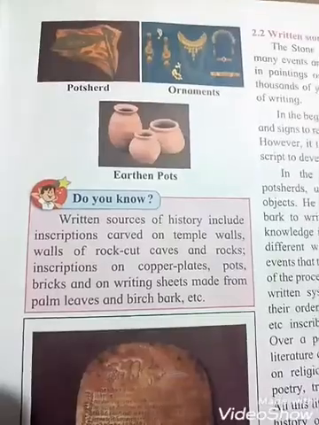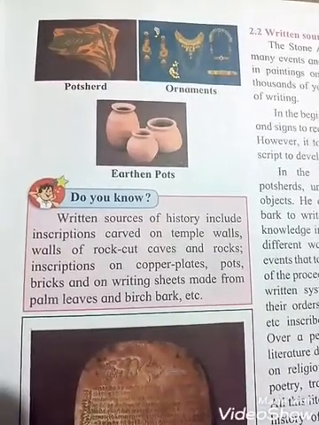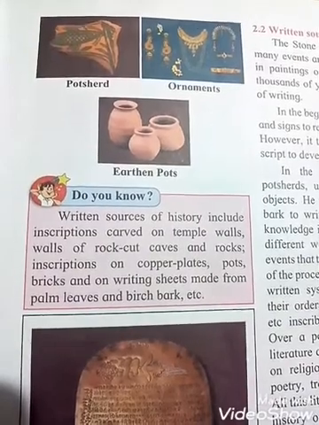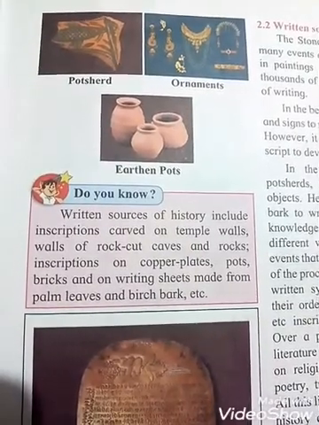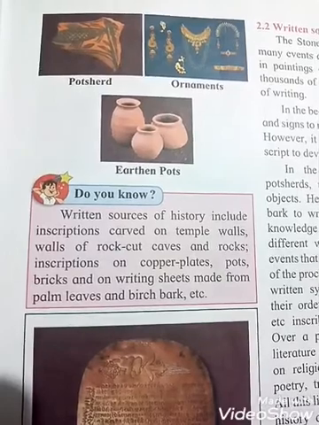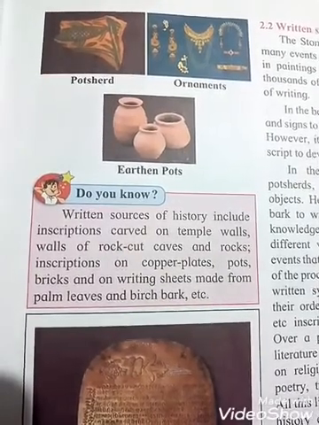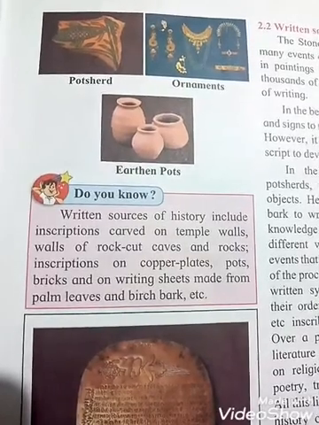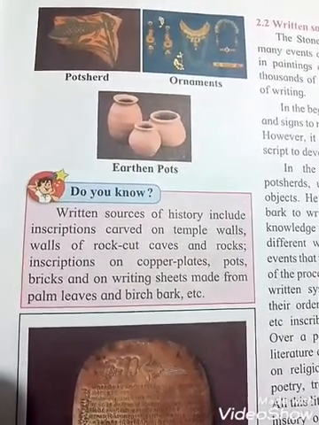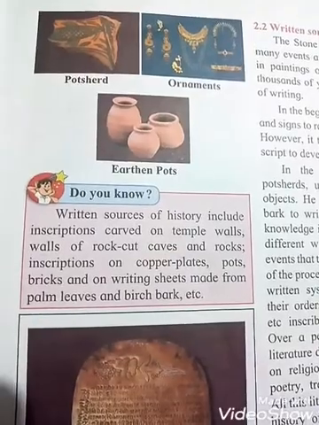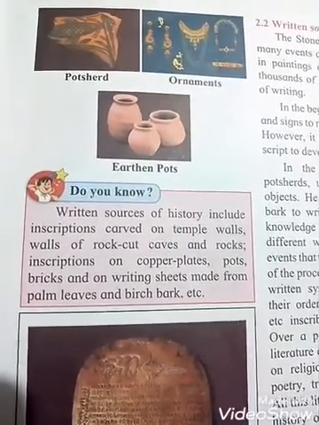Okay, potsherds. See, students, potsherds means what? A fragment of broken pottery, especially one found in an archaeological excavation. That is, found during digging up, during the excavations. Ornaments, see the ornaments, earthen pots. So all these are examples of the material source.